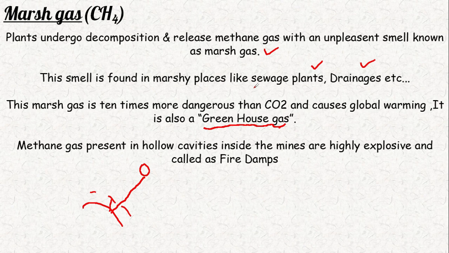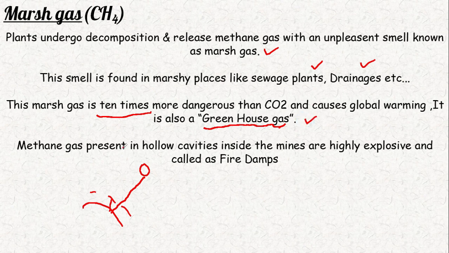But this CH4, this marsh gas, is 10 times more dangerous than CO2 and causes global warming. No one talks about CH4 because it's present in very minute quantities, but it's also a greenhouse gas.